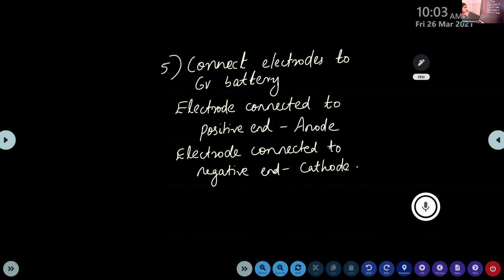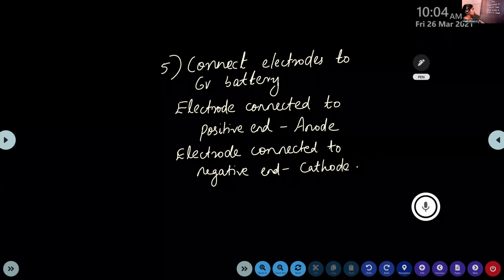Okay, this is clear. Just connect these electrodes to the 6-volt battery, and the electrode connected to the positive end, that is anode, and the electrode connected to the negative end is cathode. Okay, then we are moving to the 6th step.